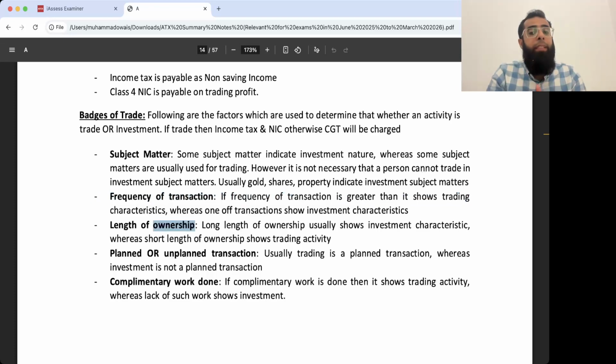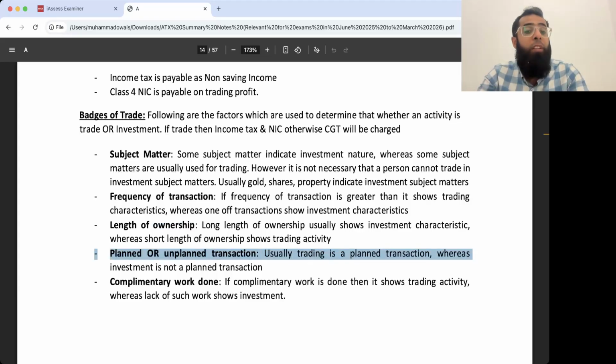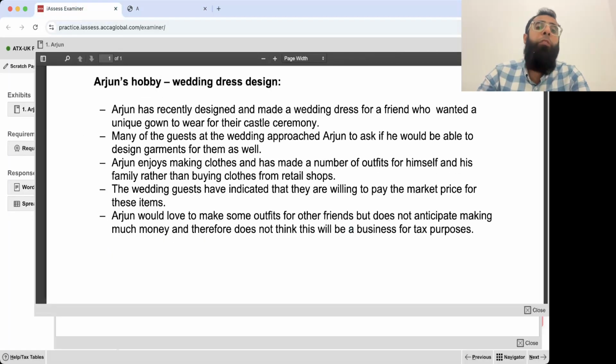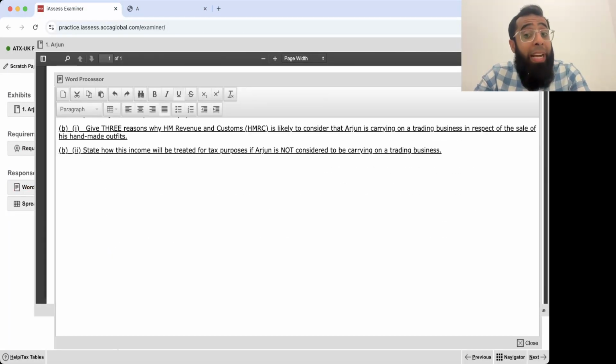Length of ownership. He'll just make it and sell it. Make it and sell it. The shorter the length, the more it is a trade, because those who are doing trade try to sell as soon as possible. Now the transactions will be planned because he's getting orders. So you have to explain three reasons why it may be regarded as a trade. Is HMRC likely to consider that Arjun is carrying on trade?